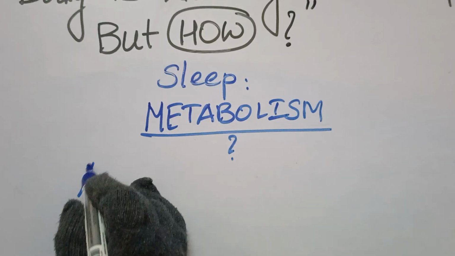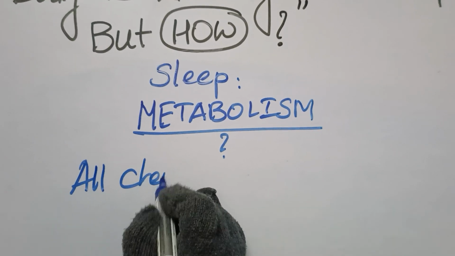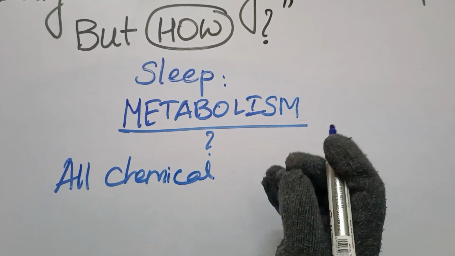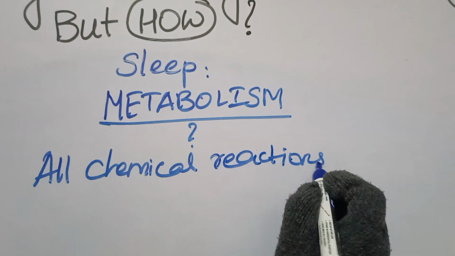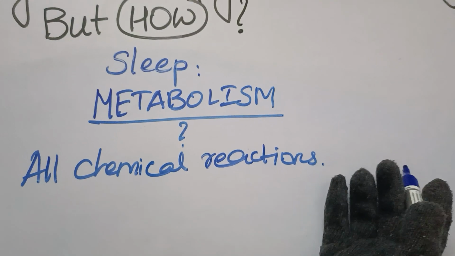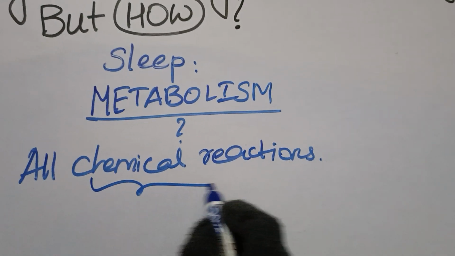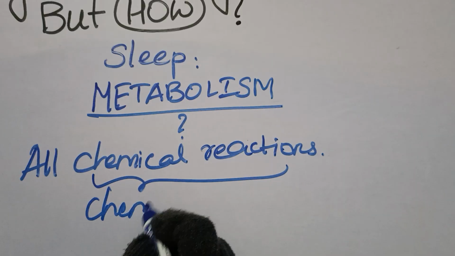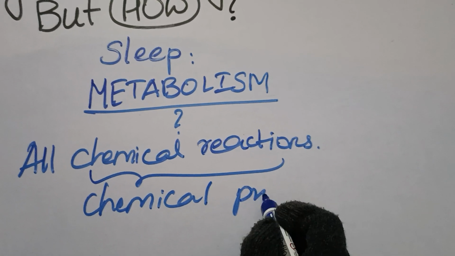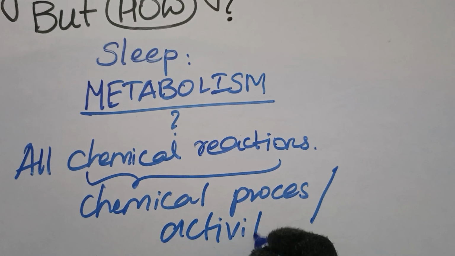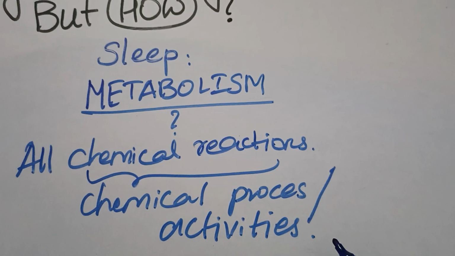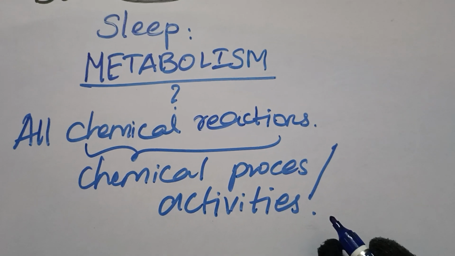Metabolism is nothing but all the chemical reactions that take place inside the living body. All the chemical reactions that take place inside the body of a living organism. So these chemical reactions can also be called all the chemical processes or chemical activities that involve certain types of reactions. So what are the examples of metabolism?